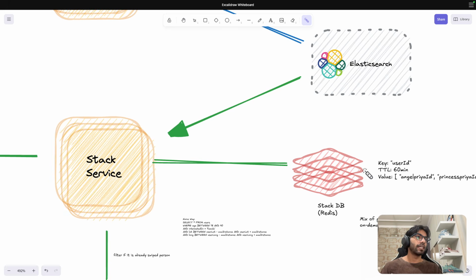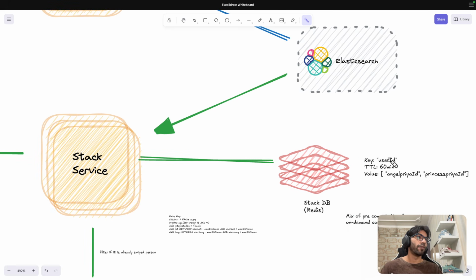We will do that and then store it in some kind of Redis DB, right? Just a key-value pair. So it is going to look like this. For key user id, consider this as my user id, and then for me I have been shown Angel Priya and Princess Priya ids, right? So if I now open my stack, I am going to see these two profiles. Now TTL is very important here. If I don't have a TTL, time to live, here, then I would only be seeing these two profiles even if they had updated their profile, right?